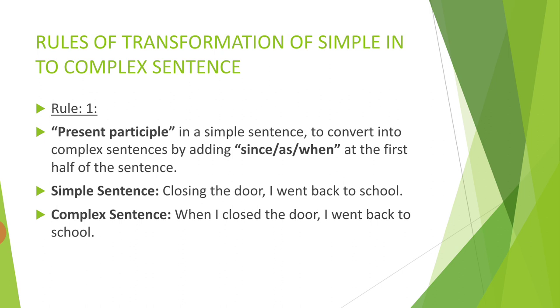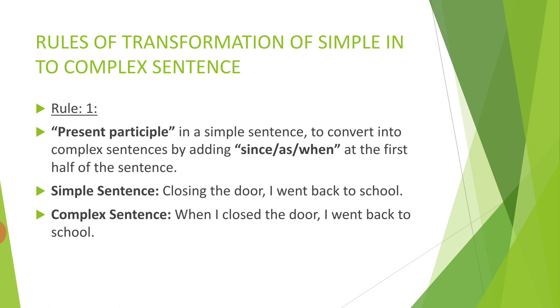Look at the example. Closing the door, I went back to school. Here the present participle is there: closing, close plus ing. It is a present participle. So whenever you want to convert this simple sentence into a complex one, you can use since, as, and when. So you can say that when I closed the door, I went back to school.